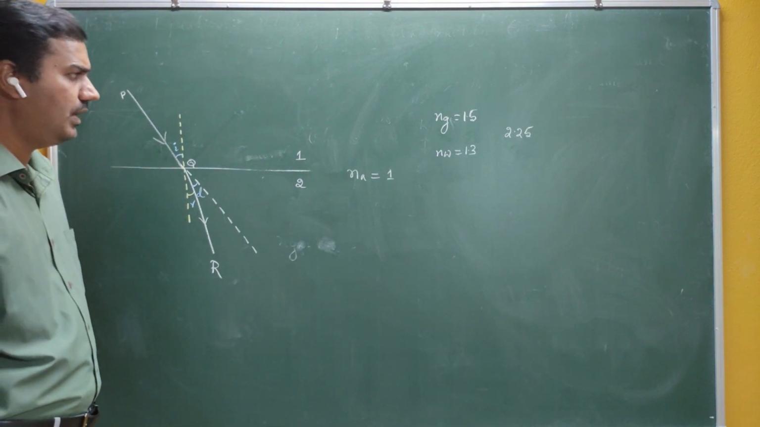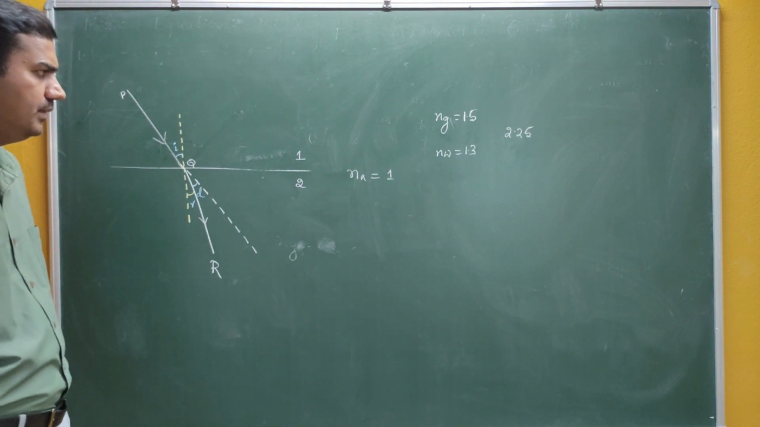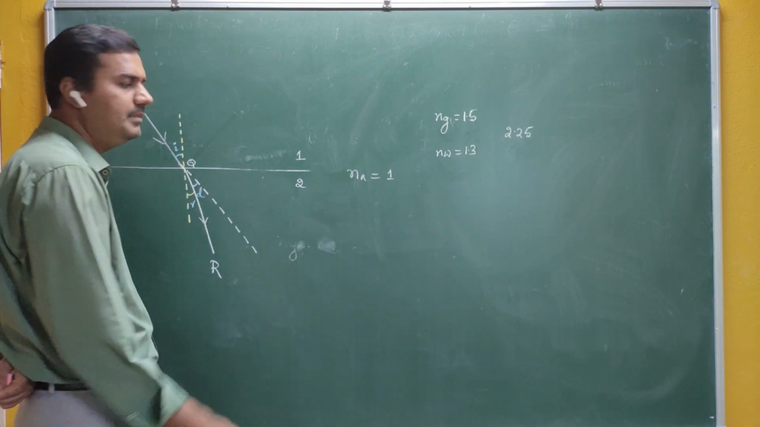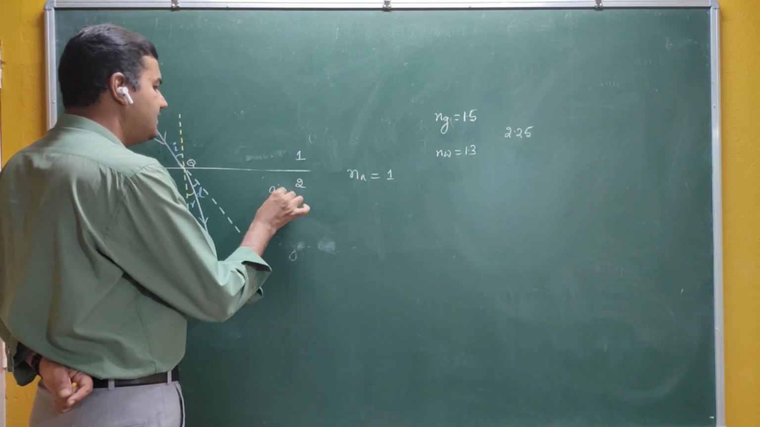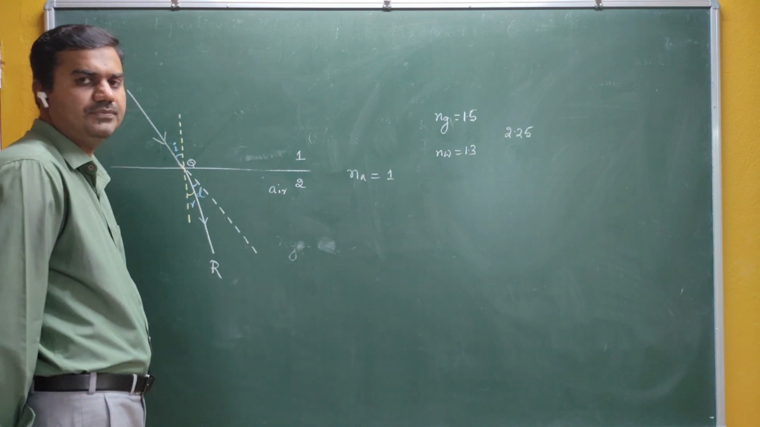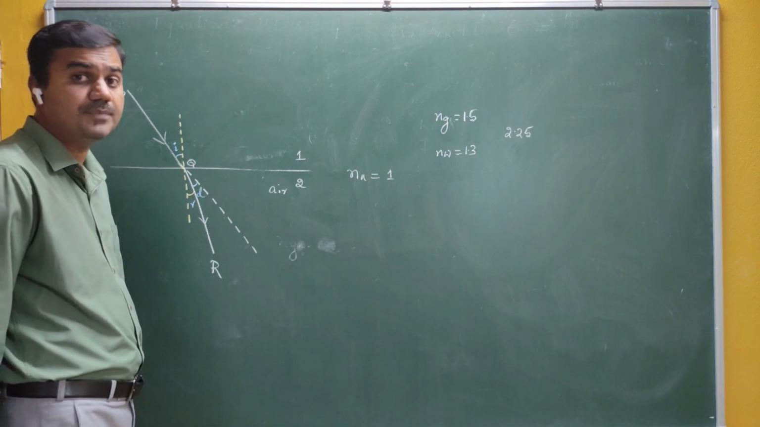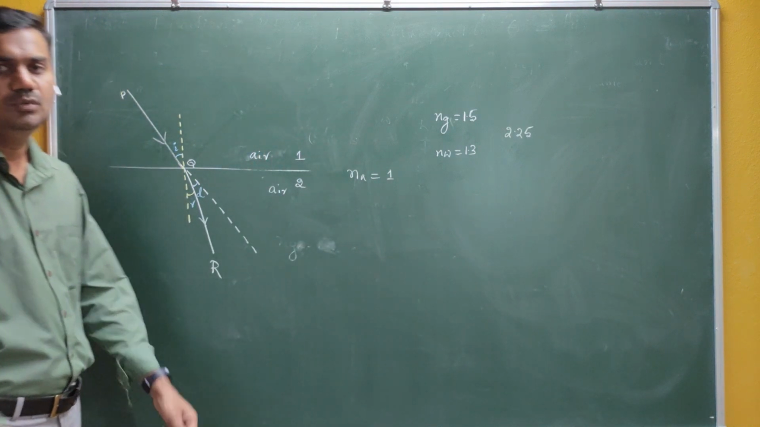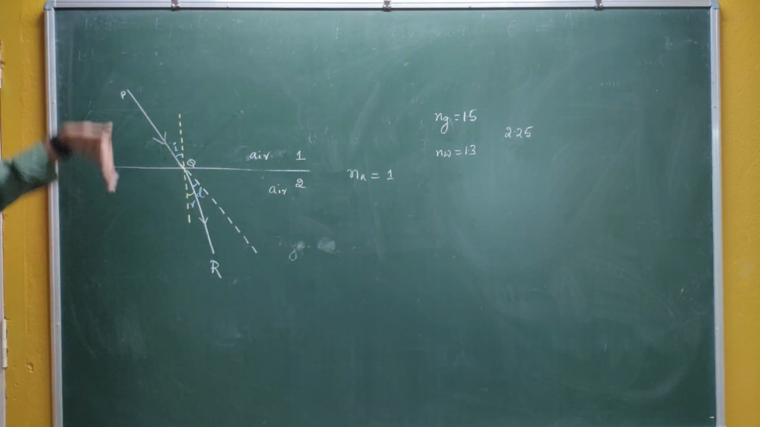Why is Na equal to 1? The reason is very simple. What is the absolute refractive index of air medium? That means your second medium is air. What about the first medium? Since you are talking about the absolute refractive index, your first medium is also air medium. Both mediums are the same.